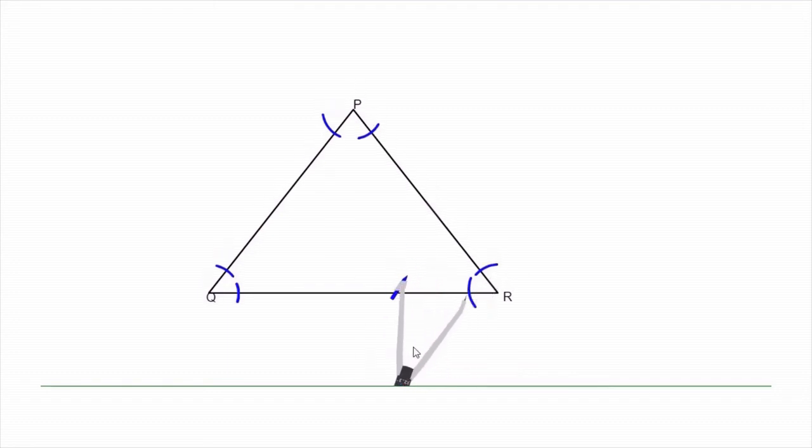Keep the compass at that point where the arc is intersecting on the sides. Then again you have to draw an arc. Take the compass to the other side, other side means the other side of the triangle.